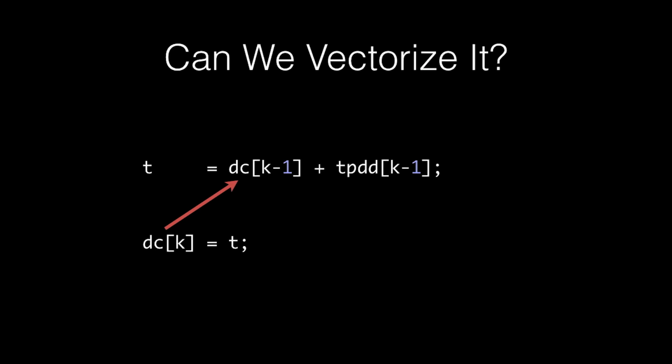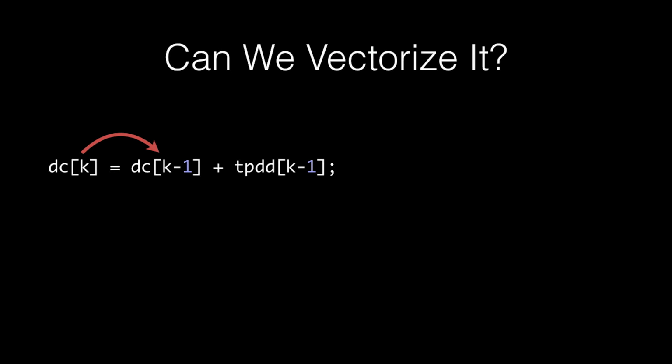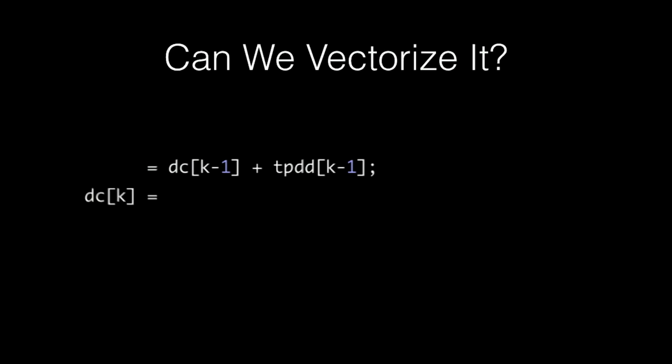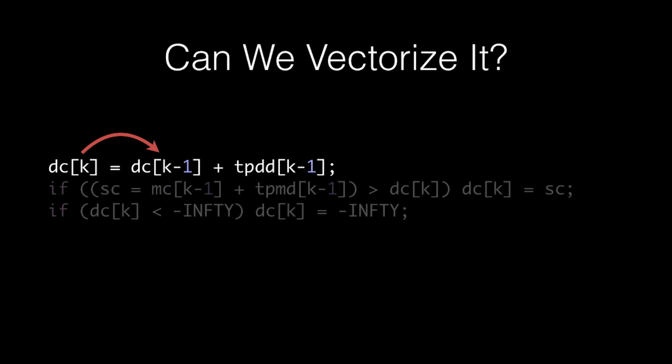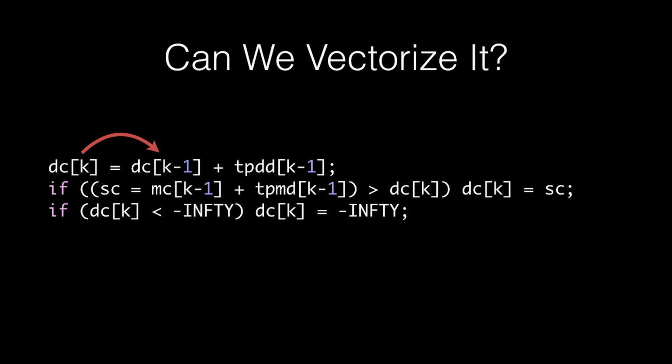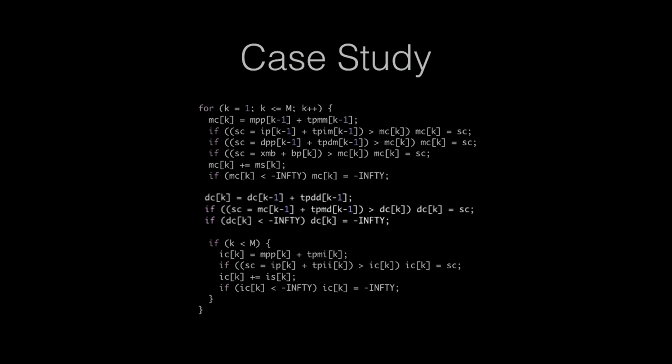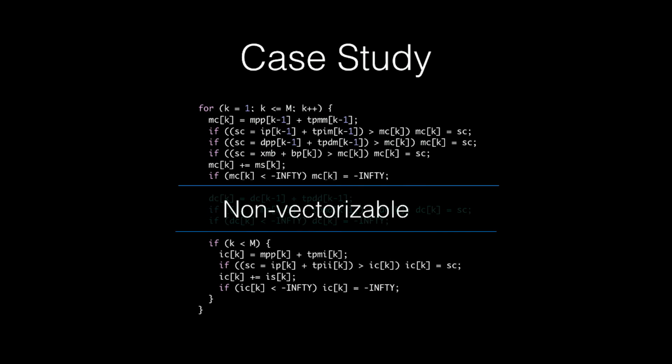So let's look at what that means for our loop. Okay, let's put these back together, like before we split it. So we have the backward dependence there. Now let's look at the entire middle section of the loop. As it turns out, there are two more lexical backward dependencies like this in this section. And because of this, this middle section of the loop is non-vectorizable.